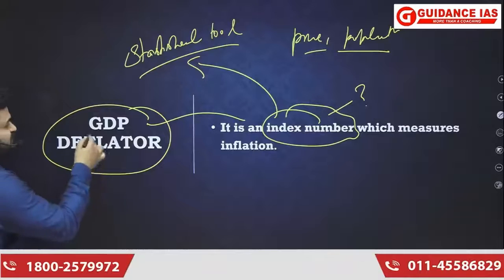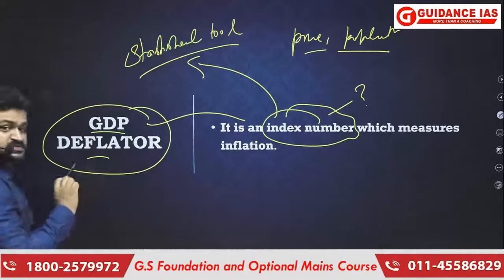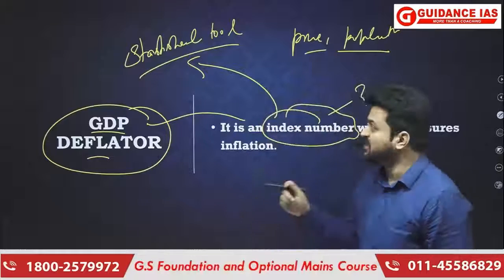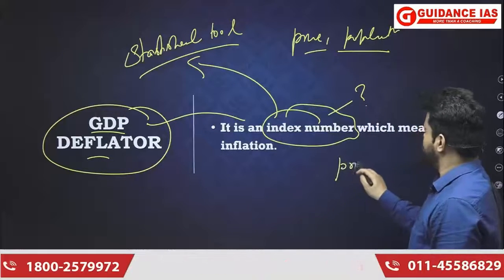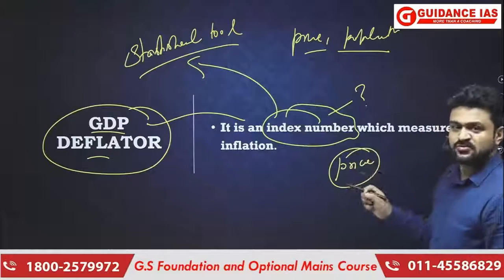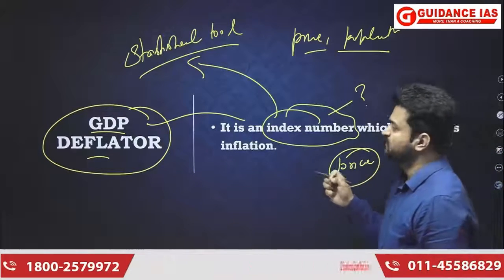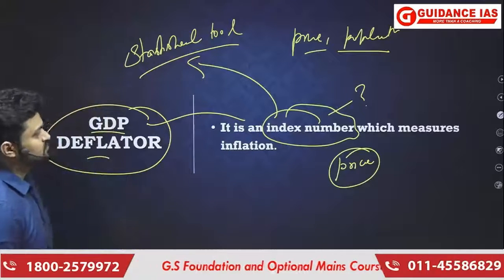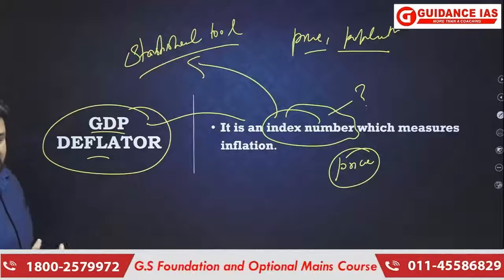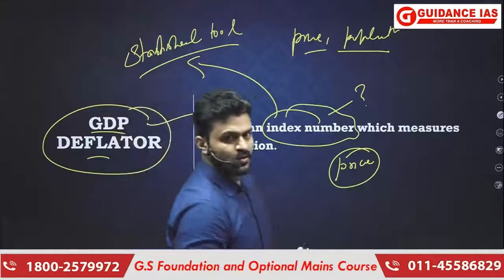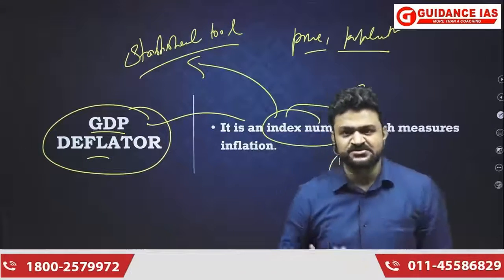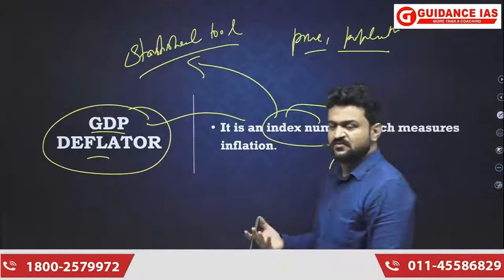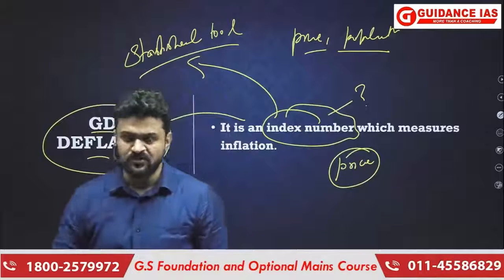So GDP deflator in that sense is a statistical tool which is going to measure change in price. Okay, price. Whose price? Price of those goods and services which have been domestically produced. Simple. Okay, so what is GDP deflator? GDP deflator is a statistical tool which is used for measuring the change in the price level of those goods and services which are produced in the domestic territory of a country.